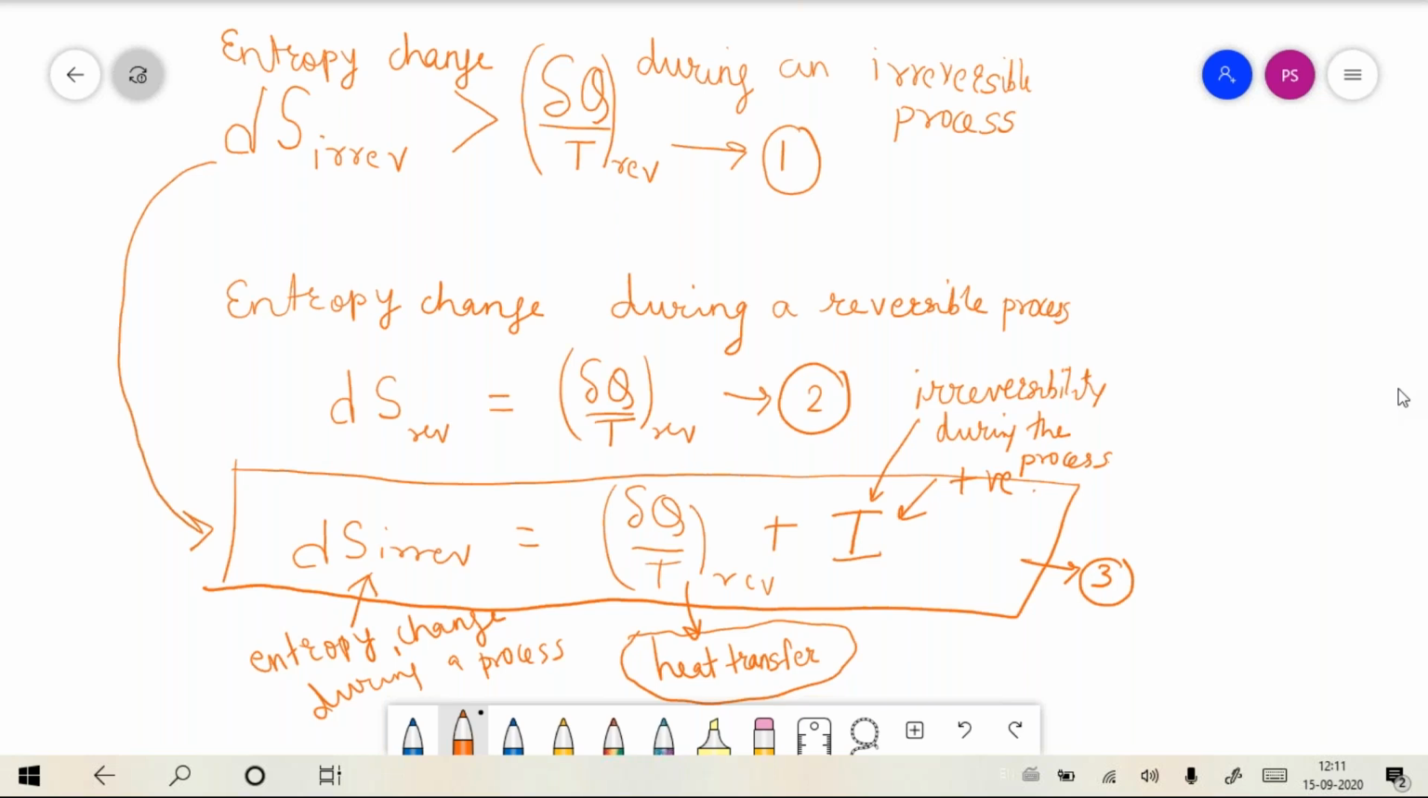Okay, so can the entropy decrease during a reversible process? Yes or no? If the process is reversible, can the entropy decrease? Anybody?